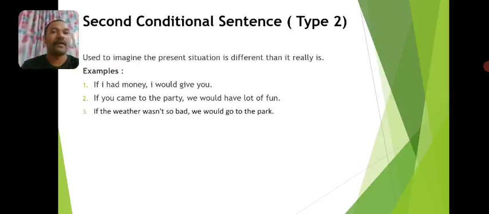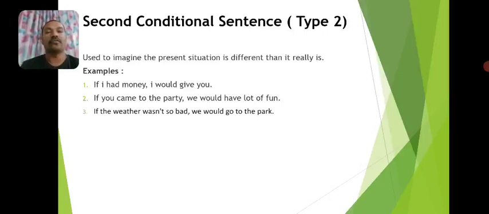We have a present situation at hand, but we are not using this structure to talk about the actual present situation. We imagine or dream the present situation to be different, and we use this structure to express that imaginary situation or the imaginary dream.